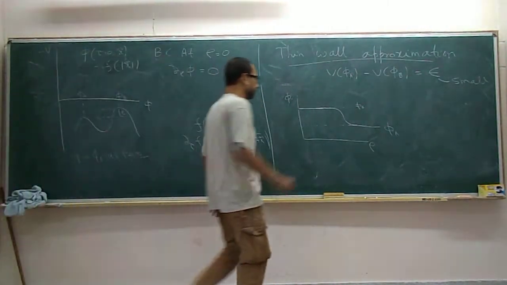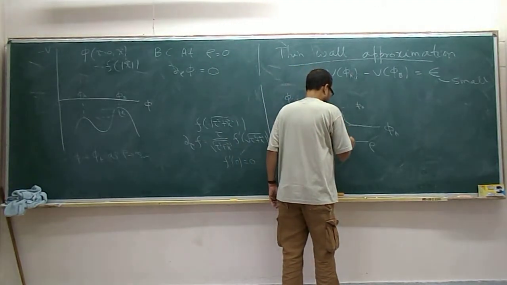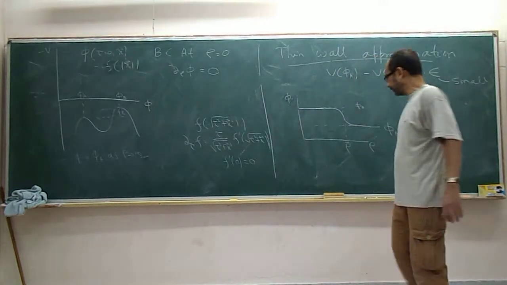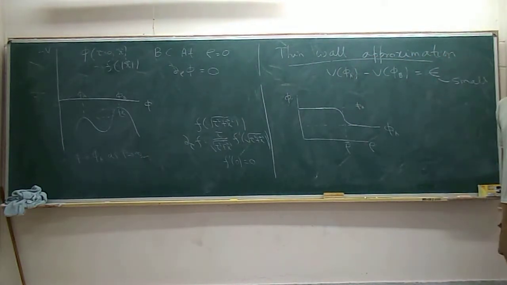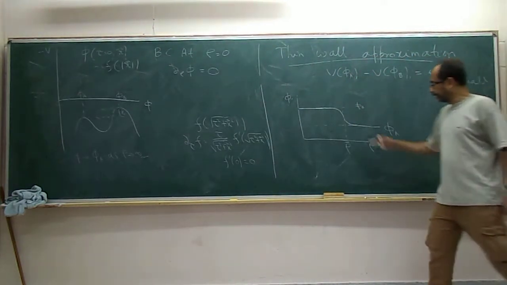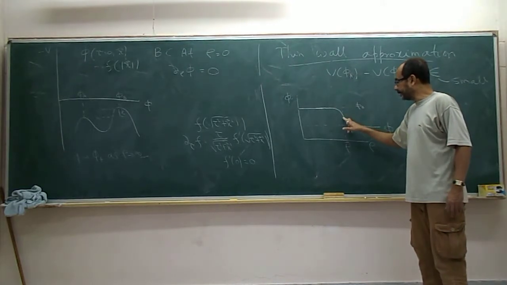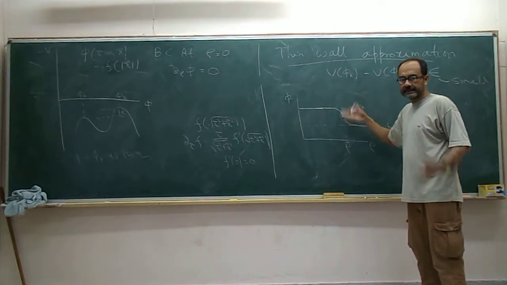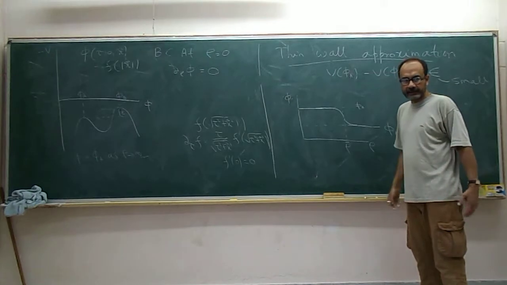This is what I call rho bar. You can just define rho bar as the value of rho at which it reaches the midpoint between phi a and phi b. That's just a convention. That's where it's rolling.